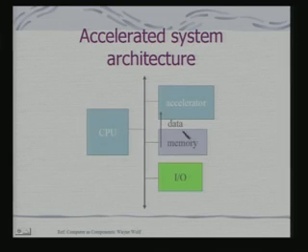To perform the function it would need to access the data, so it will access the data which is in the memory, and can write the result back to the CPU or the memory, or it can write the data onto the memory and inform the CPU that it has written the data onto the memory. This is how typically an accelerator functions, and this interface forms part of your glue logic.